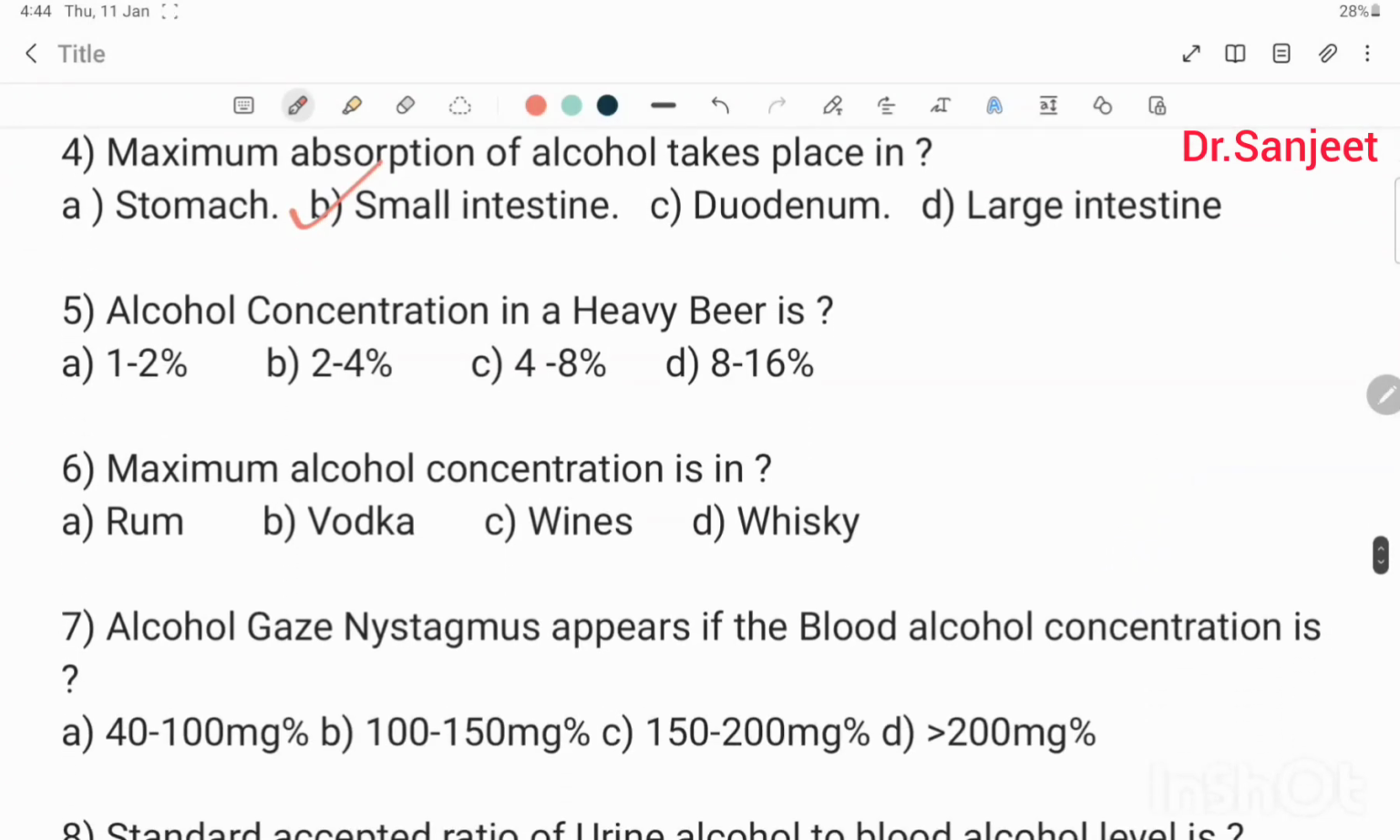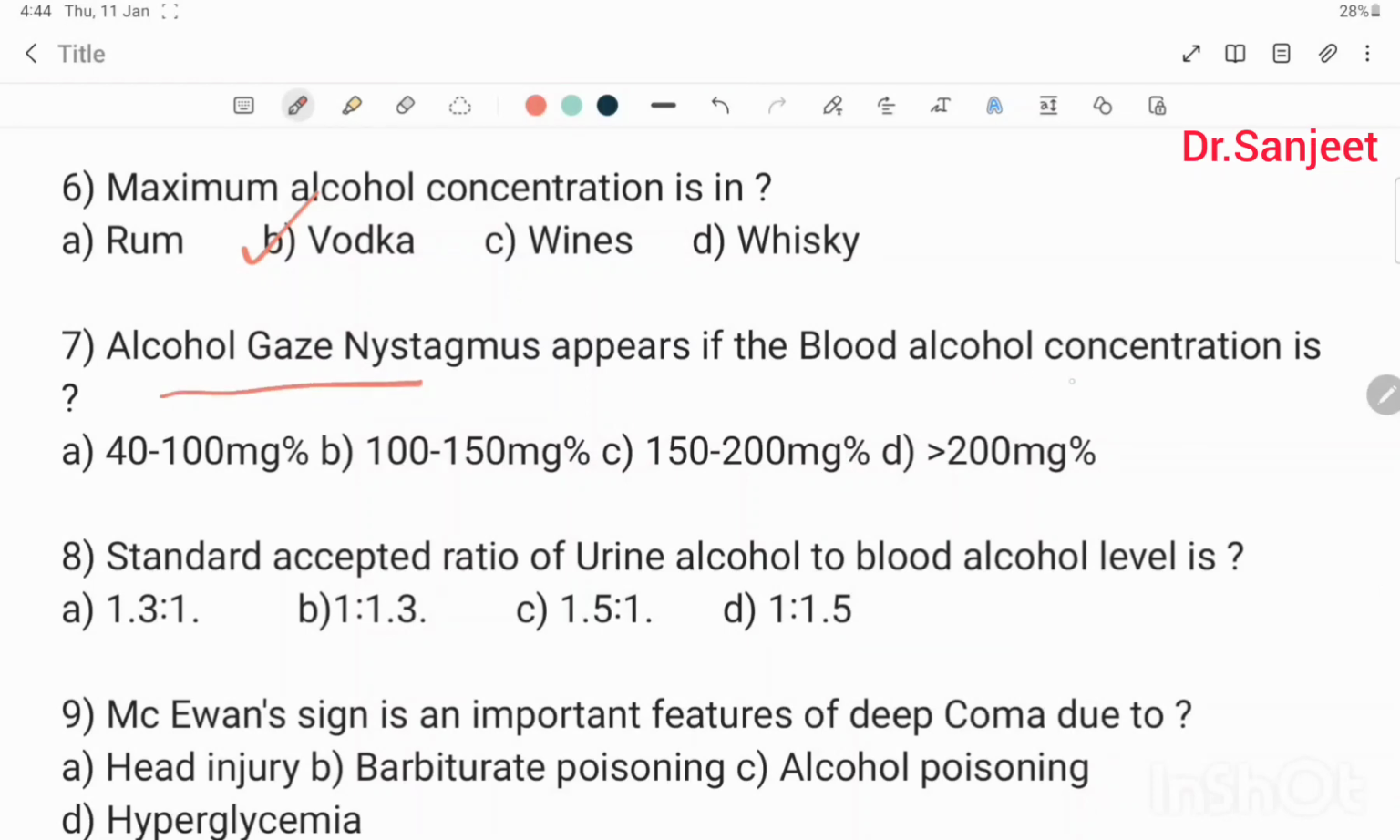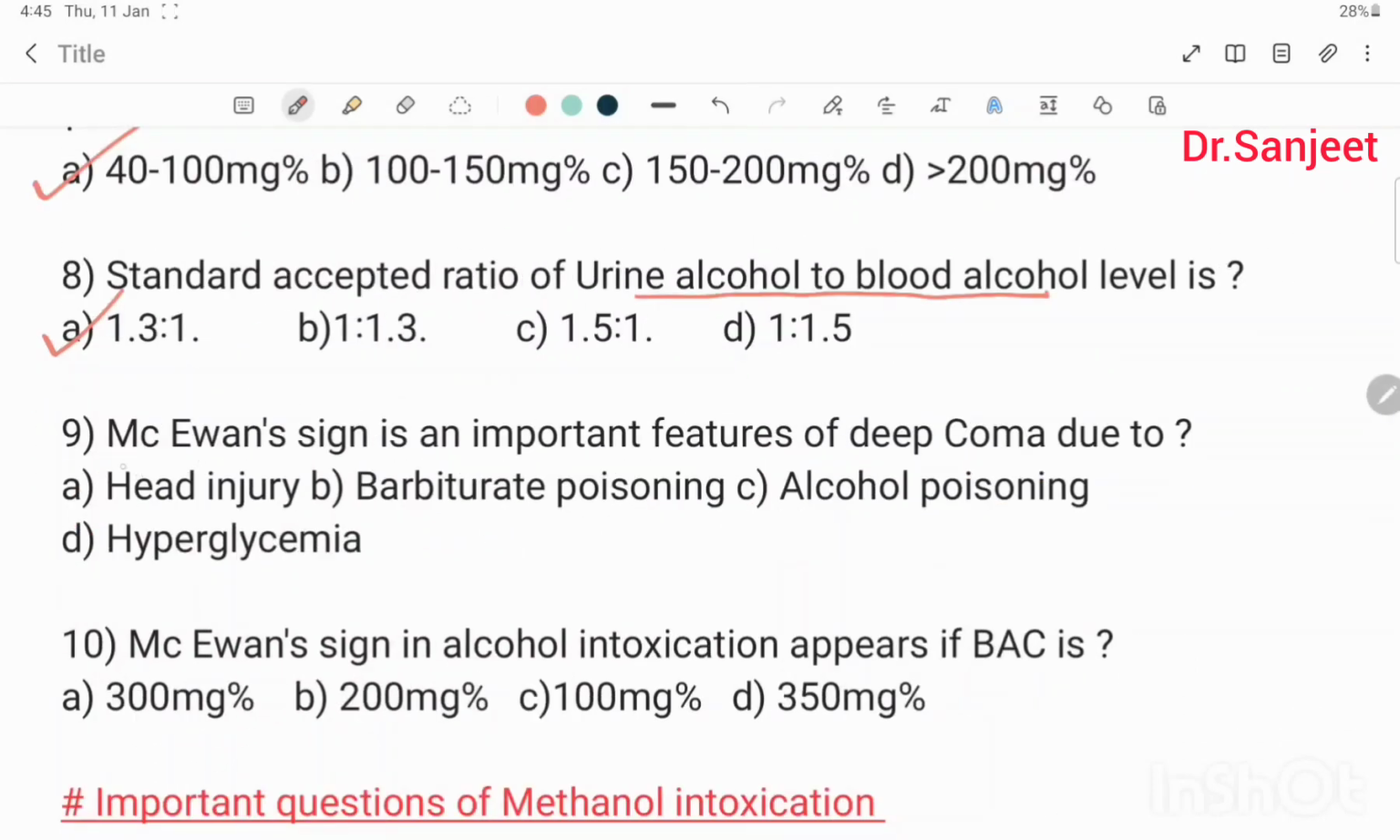Alcohol concentration in heavy beer is 4 to 8%. Maximum alcohol concentration is in vodka. Alcohol gauge nystagmus appears if the blood alcohol concentration is 40 to 100 mg%. A standard accepted ratio of urine alcohol to blood alcohol level is 1.3:1. McEwan sign is an important feature of deep coma due to alcohol poisoning. McEwan sign in alcohol intoxication appears if the blood alcohol concentration is more than 300 mg%.